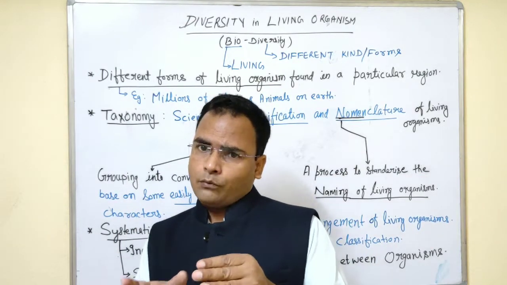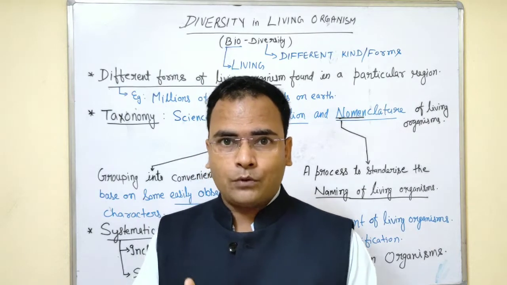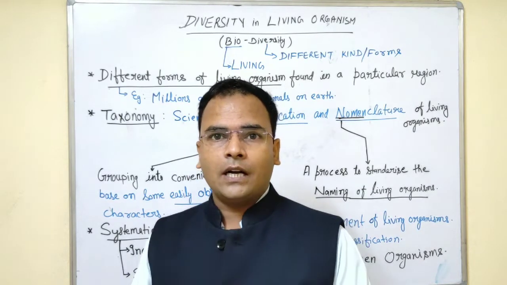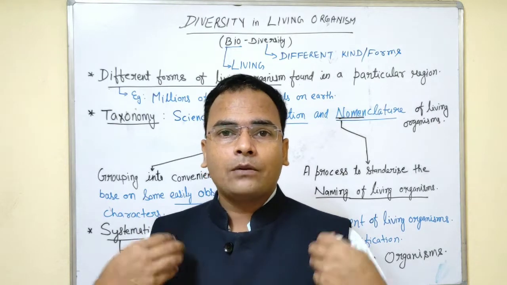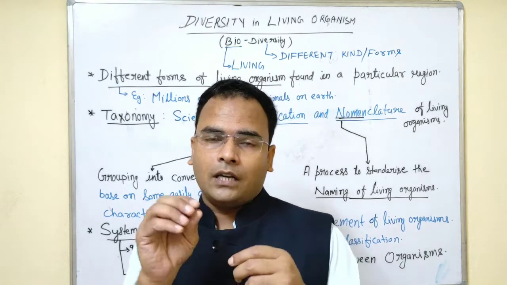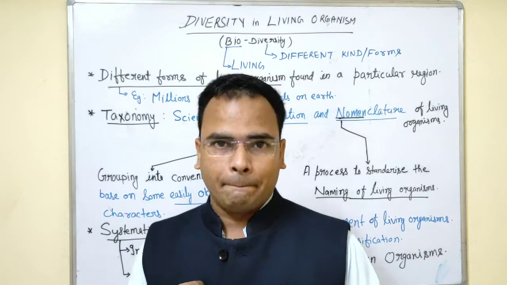And a name should be there, because we have to identify. Naming is required. Like I am Manish Kumar, because my parents have given me this name.